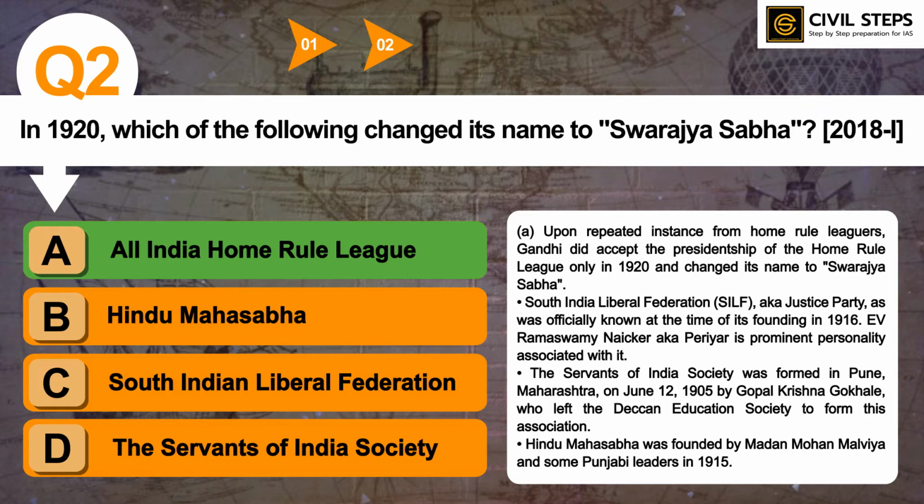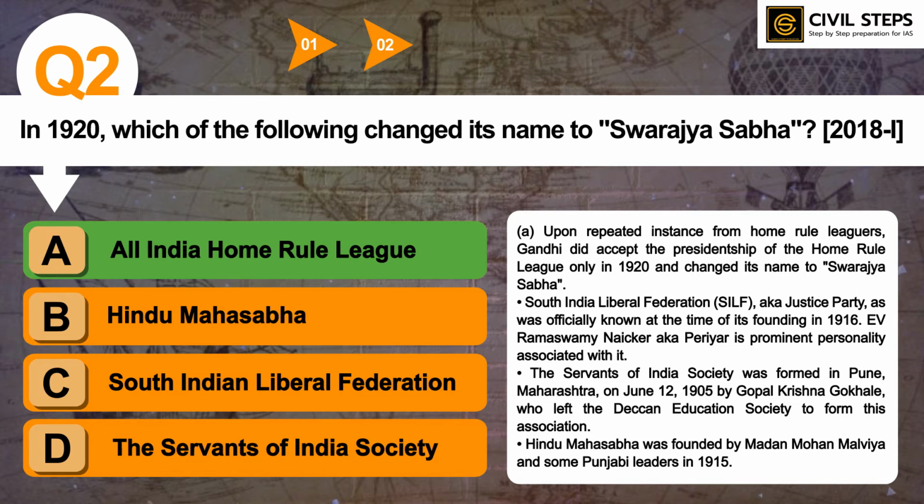The Servants of India Society was formed in Pune, Maharashtra on June 12, 1905 by Gopal Krishna Gokhale, who left the Deccan Education Society to form this association, and the Hindu Mahasabha was founded by Madan Mohan Malaviya and some Punjabi leaders in 1915. So some organizations are very important, like Swarajya Sabha, Hindu Mahasabha, South Indian Liberal Federation, and the Servants of India Society. So you should read more about these organizations, and they can come in the upcoming prelims examination.